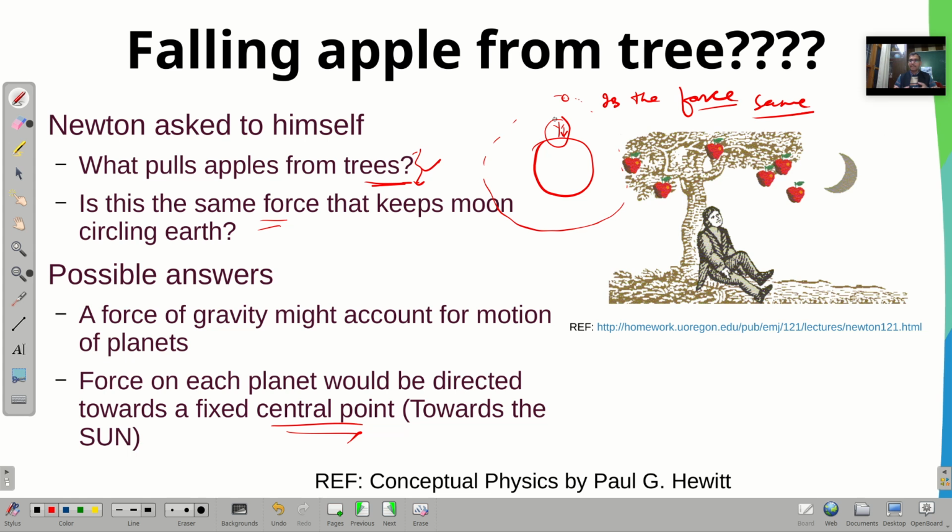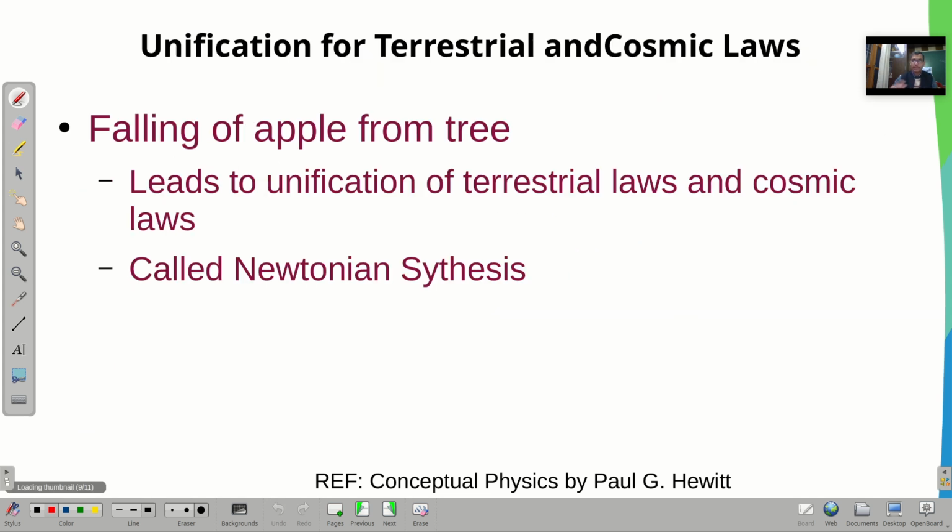Newton tried unifying both celestial and terrestrial motions. So this falling of the apple from the tree, and the questions Newton asked himself, led him to try to unify terrestrial laws and the cosmic laws, and this is called the Newtonian synthesis.